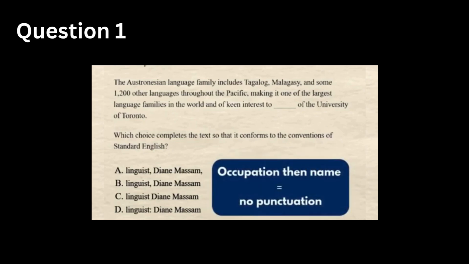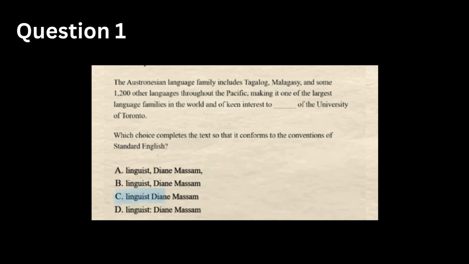So if you look at the answer options, you realize that they pretty much all look the same, giving the occupation and the name of a person. So you realize that the context of the paragraph really has nothing to do with the right answer. Anytime the options look like this, it is always going to be the one without any punctuation, which is option C in this case, which is the right answer.